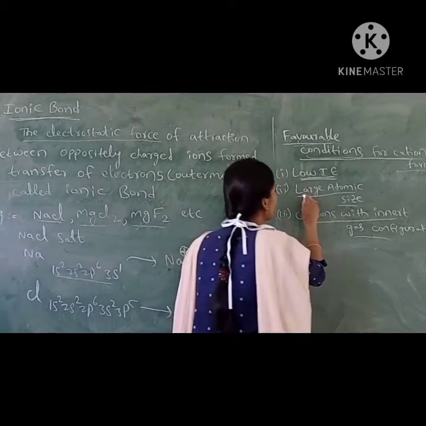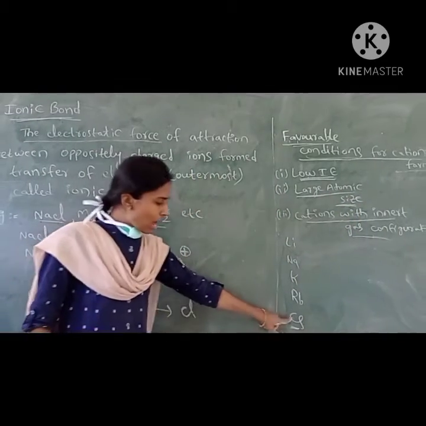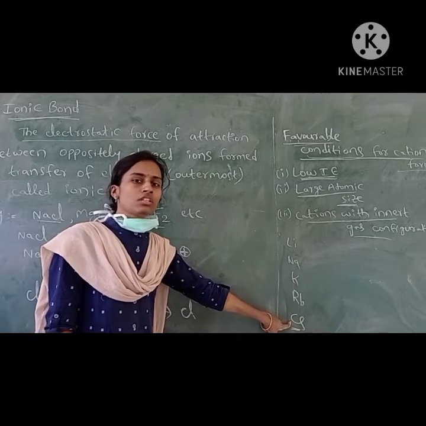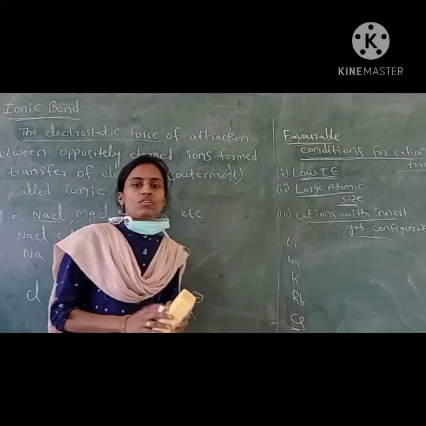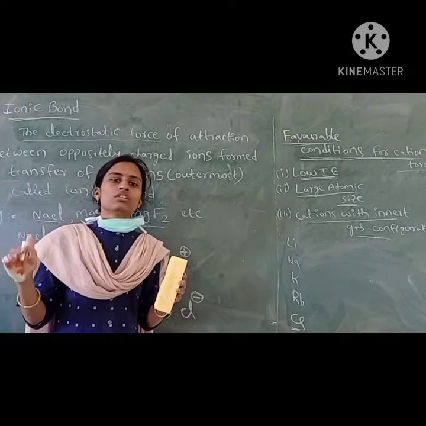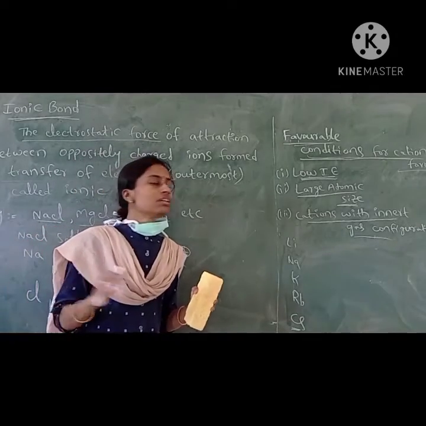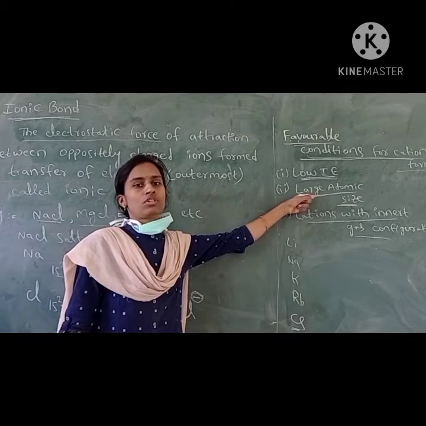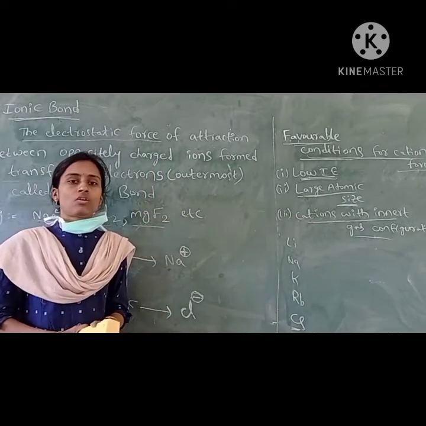The second factor is large atomic size. Elements with large atomic size lose electrons readily because the electron is far from the nucleus. If size increases, the outer electron will be far from the nucleus, so we can easily remove that electron and form the cation. That's why large atomic size is a favorable condition for the formation of ionic compounds. Next, cations with inert gas configuration.